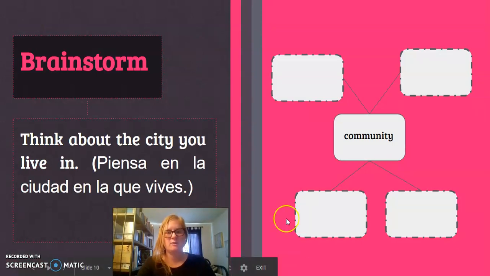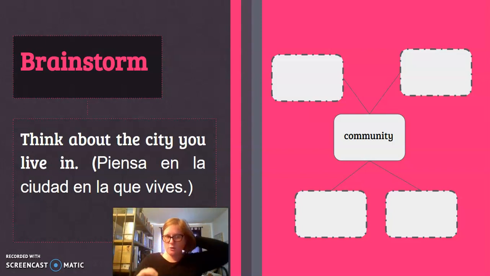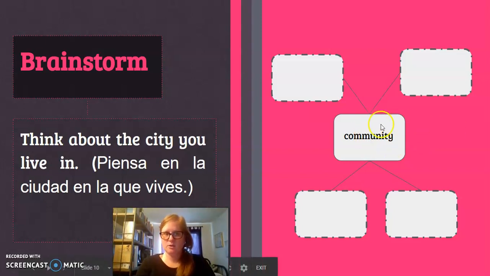So this is where you're going to brainstorm, okay? You're going to think about the city you live in. Now that could be Fairfield or it could be Sassoon, or if you're staying somewhere else during this time, maybe you want to write about that city or a different city that you've lived in. So this is community. And these are the boxes I want you to describe your community. Just come up with some words that you think would fit.